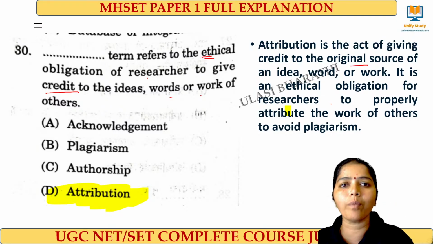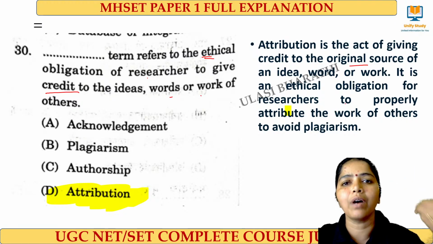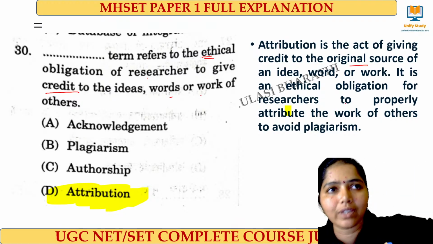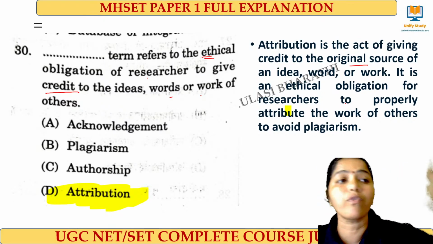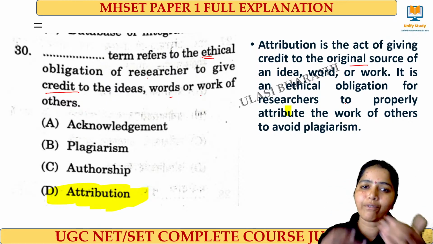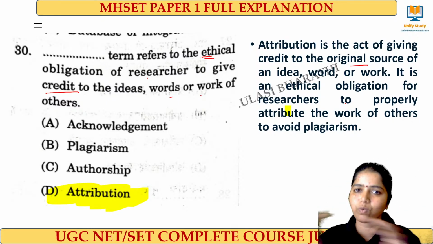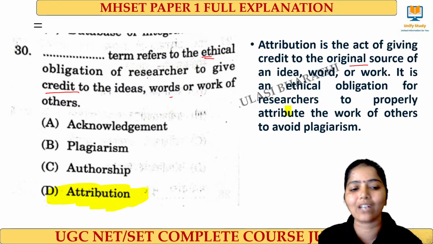It is an ethical obligation that we attribute their work in our work. If researchers do not properly attribute the work of others, you will be committing plagiarism. So whatever line or phrase you take, we have to attribute their work in our work. That's called attribution.